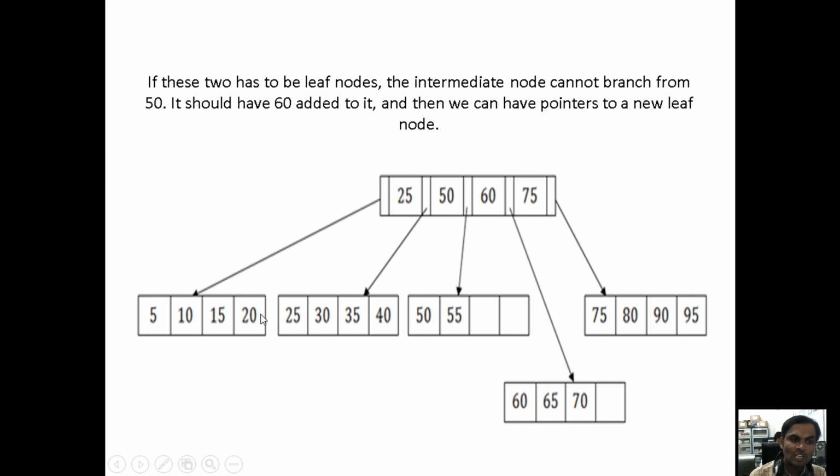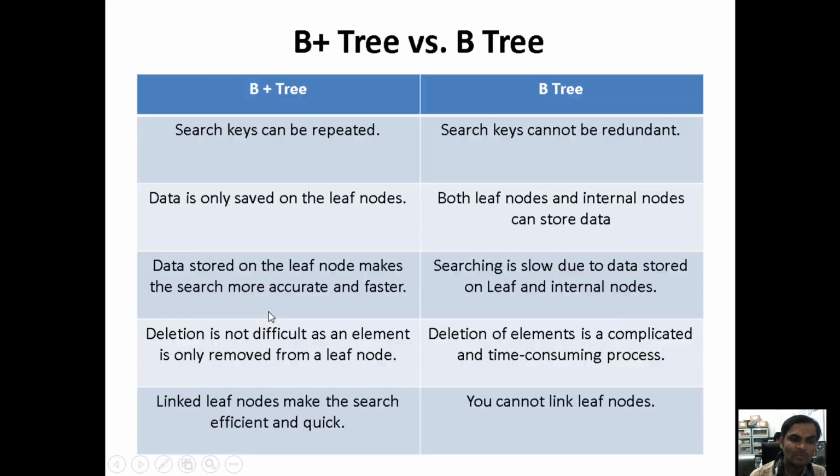In this diagram, if I have not given a pointer from 20 to 25, we can consider it a B tree. If you give the pointing, it is a B plus tree. For a B tree, the data will be stored under the internal nodes and the leaf nodes. Under the B plus tree, the data will be stored under the leaf nodes.